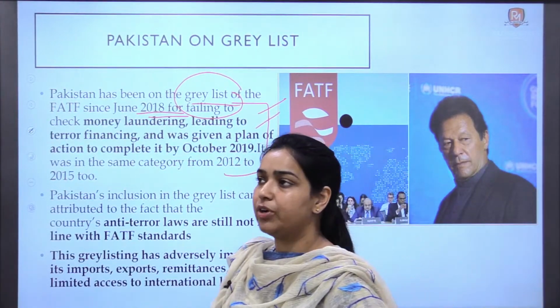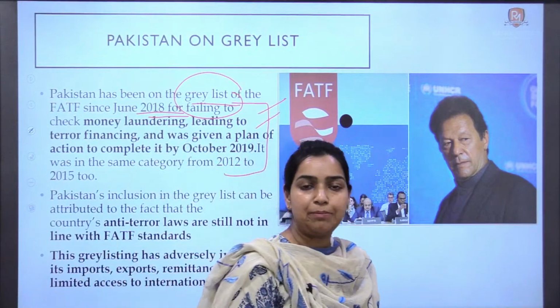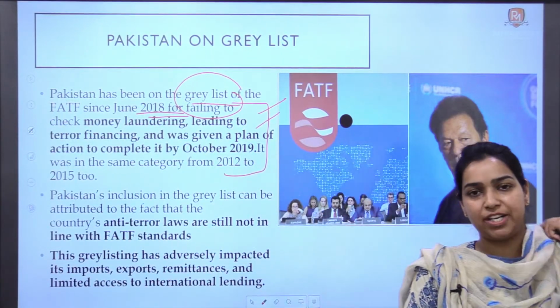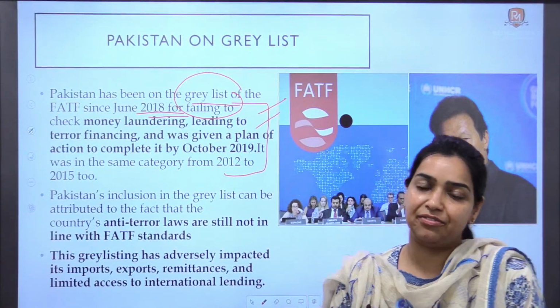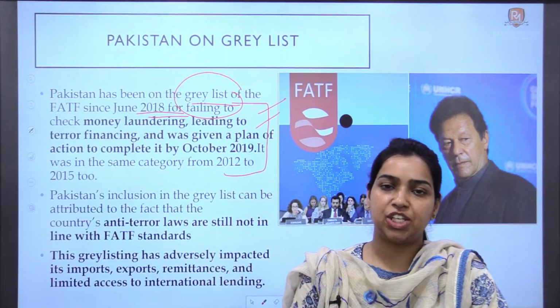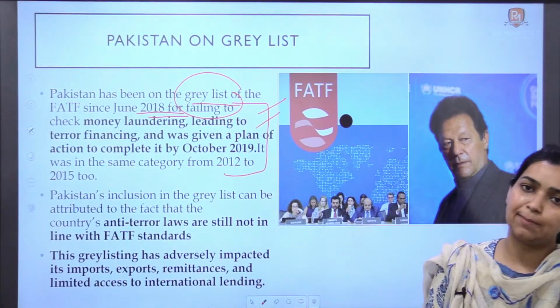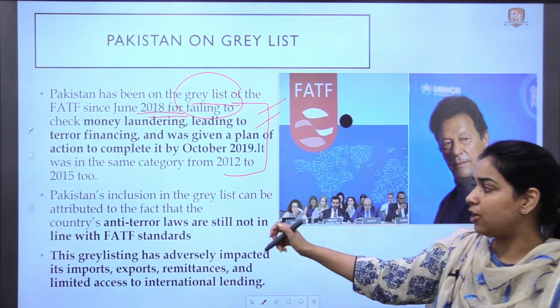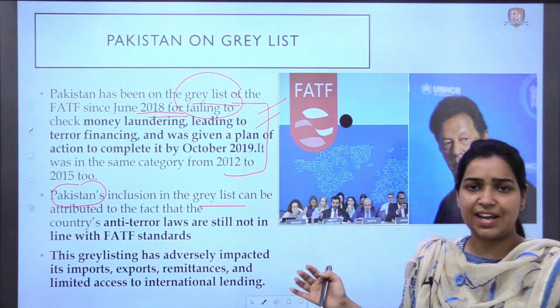Now see, if a country is in these lists, that means the world bodies, world investors, do not have any confidence in investing or trading with these countries. Okay, so for example, if the IMF or World Bank has to give a loan, they will think multiple times before giving any loan to Pakistan because it is being recognized as a terrorist hub.